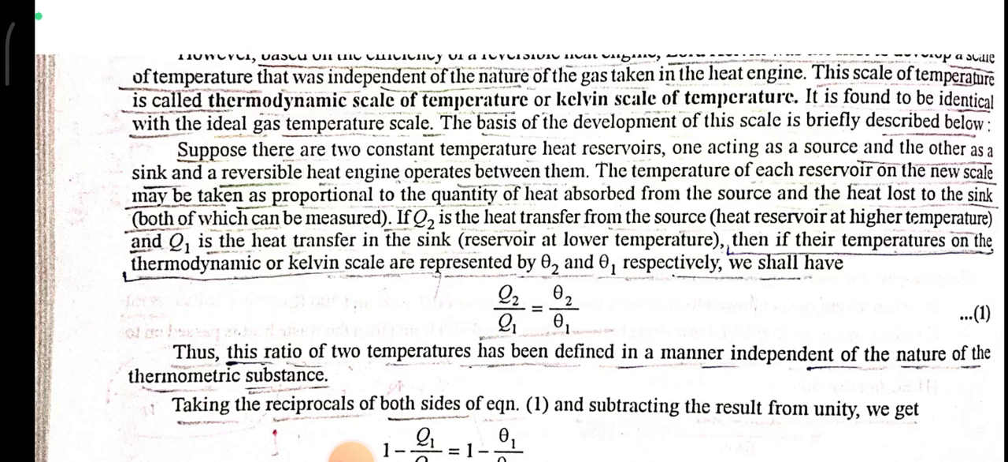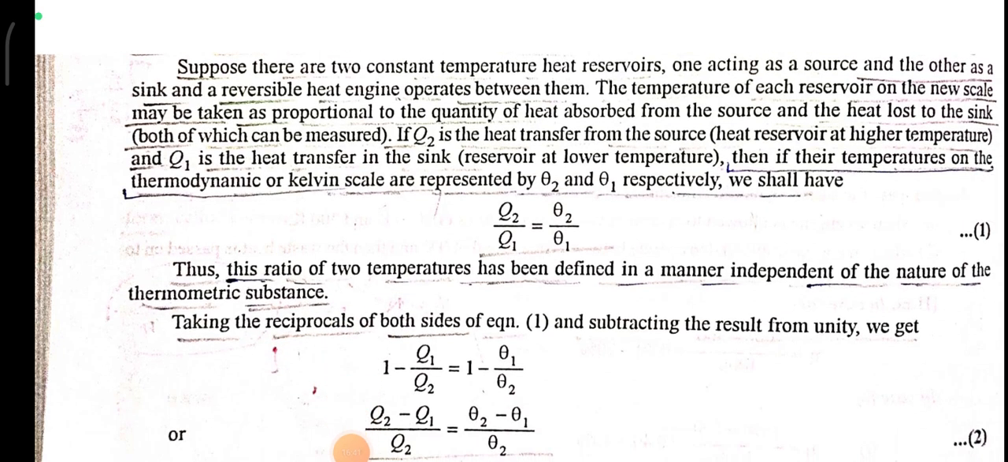The temperature of each reservoir on the new scale may be taken as proportional to the quantity of heat absorbed from the source and heat lost to the sink. If Q2 is the heat transfer from the source and Q1 is the heat transfer to the sink, and their temperatures on the thermodynamic or Kelvin scale are represented by theta 2 and theta 1 respectively, then we shall have Q2 upon Q1 is equal to theta 2 upon theta 1. Thus, the ratio of true temperatures has been defined in a manner independent of the nature of the thermodynamic substance.